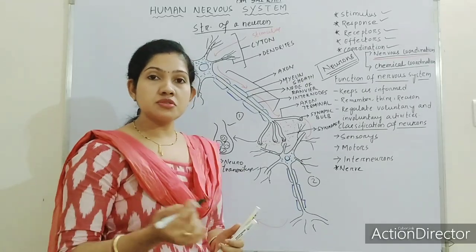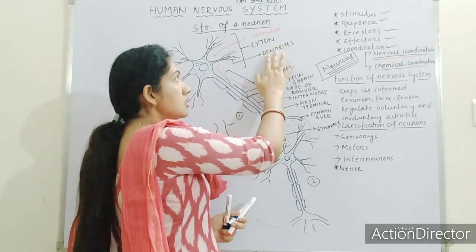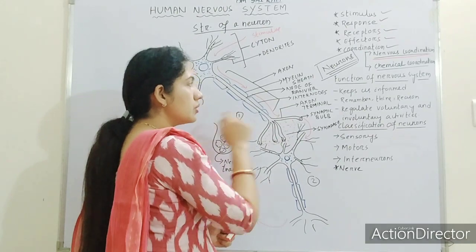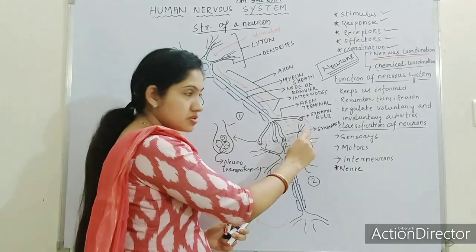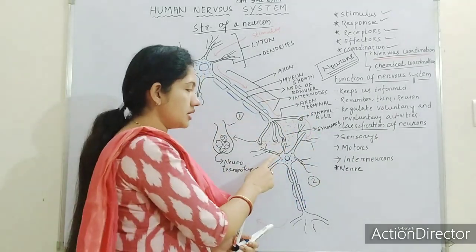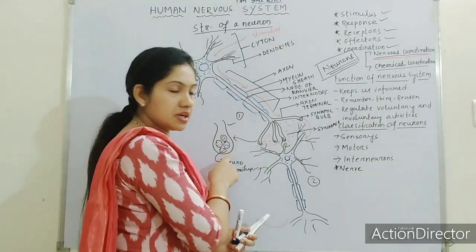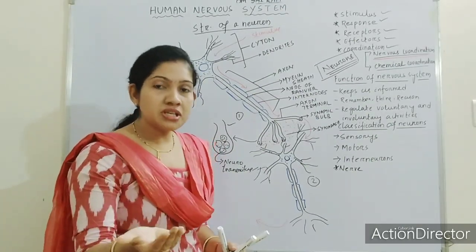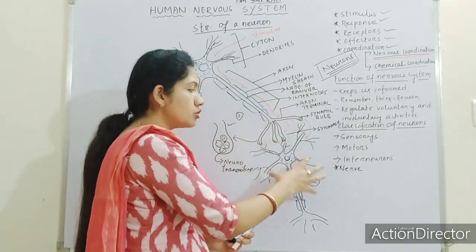So all the terms, I hope you are well acquainted: cyton, dendrites, axon, myelin sheath, node of Ranvier, internode, axon terminal, synaptic bulb, synapse or synaptic cleft also we can say, and the next immediate cyton. And there are neurotransmitters. This is a chemical present inside the synaptic bulb, which helps in transferring the impulse from one neuron to another neuron.